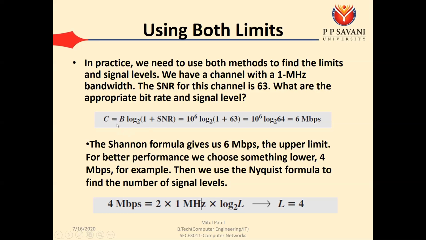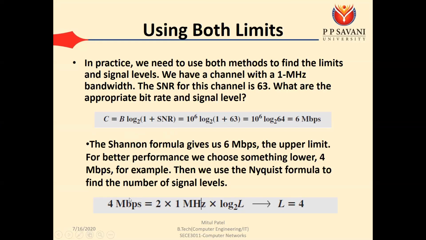We know the capacity, C equal to B log(1 + SNR) base 2. The bandwidth is 1 megahertz, so 10 raised to 6 hertz into log(1 + 63) base 2. That is 10 raised to 6 into log 64 base 2, and 64 is 2 raised to 6. So that is 6 into 10 raised to 6 bps, or 6 Mbps. So we got the capacity.